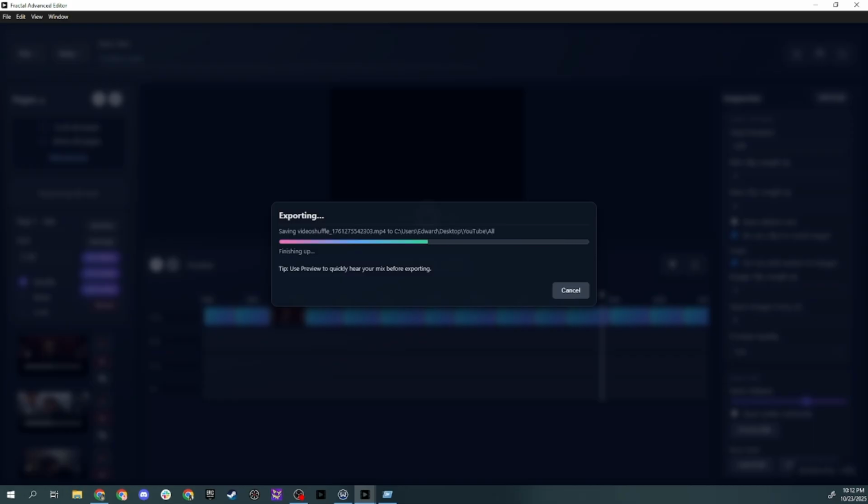And then when the video is all done, it'll automatically open up, and you'll be able to easily preview that video. And so what I'm going to do is, yeah, I'll leave that video at the end of this video once that has exported. And if you have any questions, definitely make sure to leave them in the comments below.